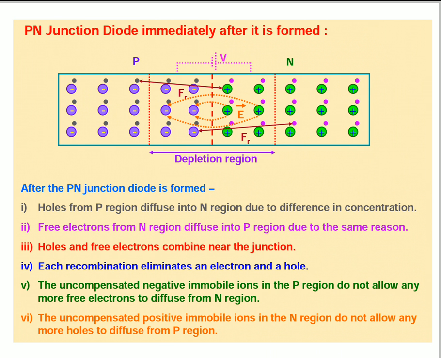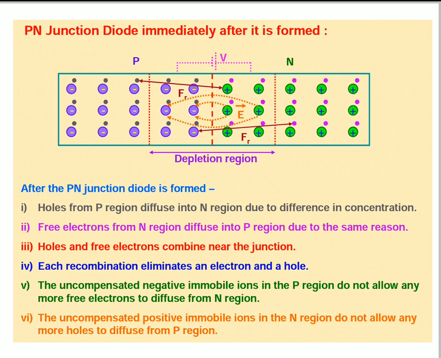The diffused charge carriers combine with their counterparts in the immediate vicinity of the junction and they neutralize each other.